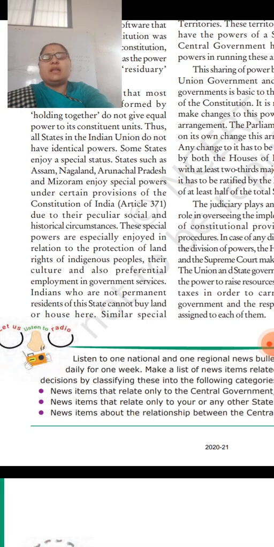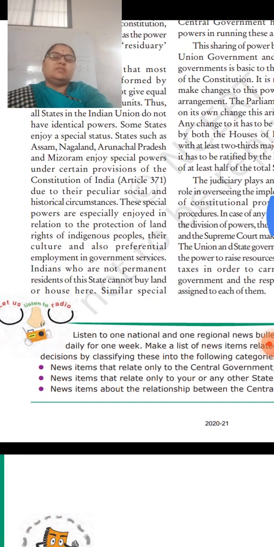They are mostly tribal people who are living in Assam, Nagaland, Arunachal Pradesh and Mizoram. They do not hurt anyone, and their culture is different from that of others. They live a very simple tribal life. They have their own boundaries and their own social customs which they perform. So some special provisions are given, and they are all hilly areas.